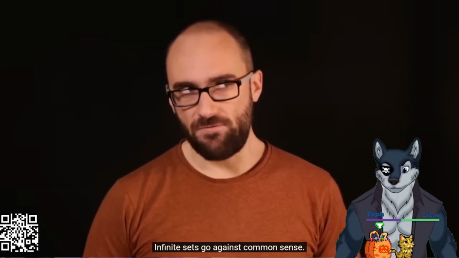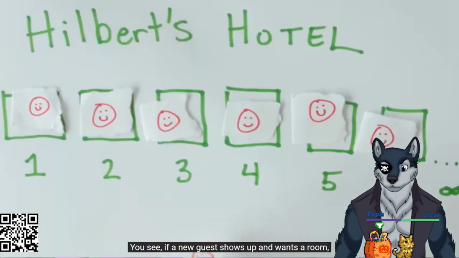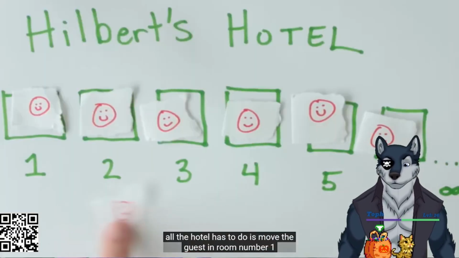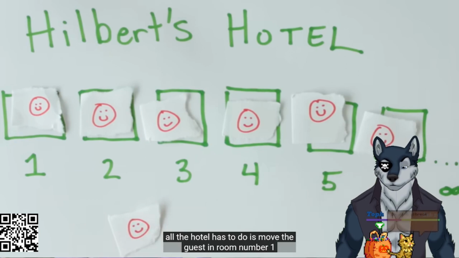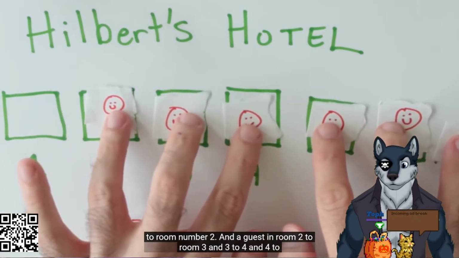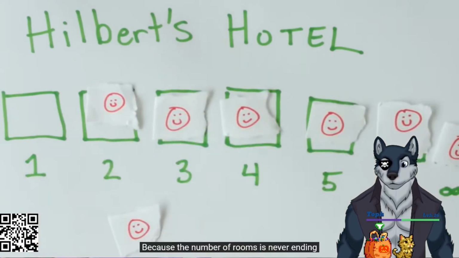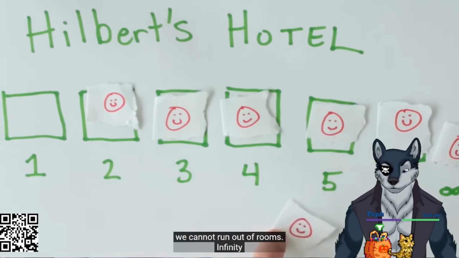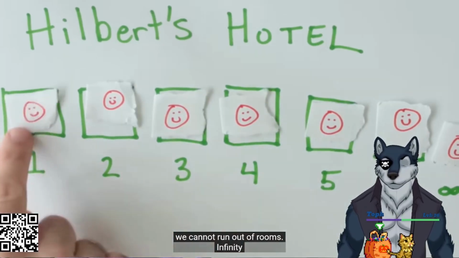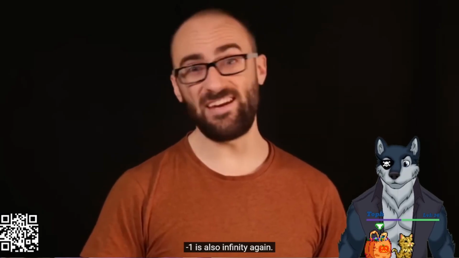No. Infinite sets go against common sense. You see, if a new guest shows up and wants a room, all the hotel has to do is move the guest in room number 1 to room number 2, and the guest in room 2 to room 3, and 3 to 4, and 4 to 5, and so on. Because the number of rooms is never ending, we cannot run out of rooms. Infinity plus 1 is also infinity.